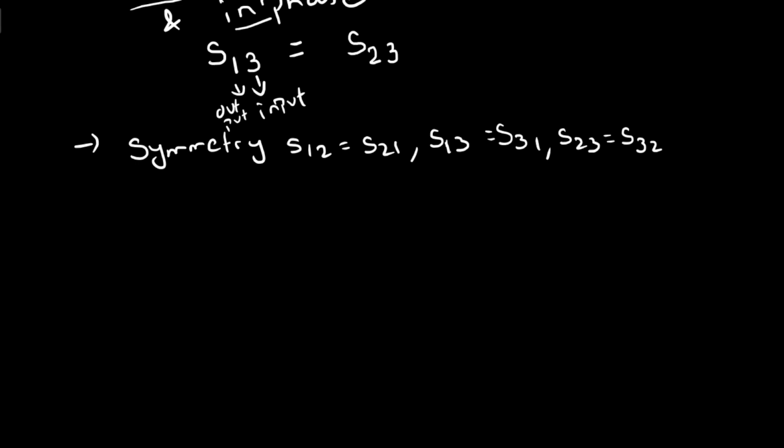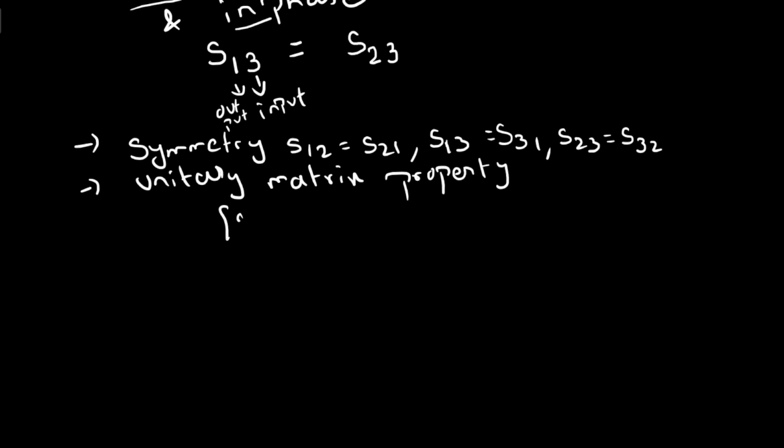The unitary matrix property is nothing but the product of the S matrix with its complex conjugate equals the identity matrix.